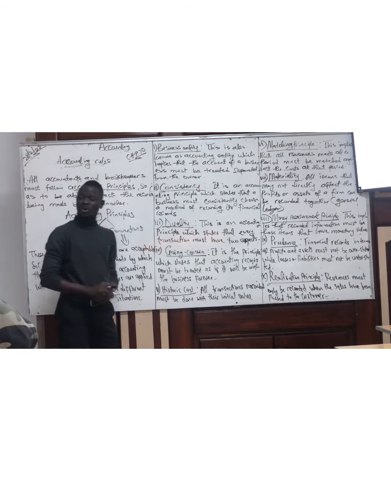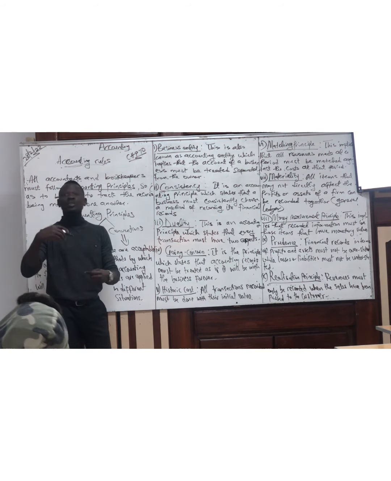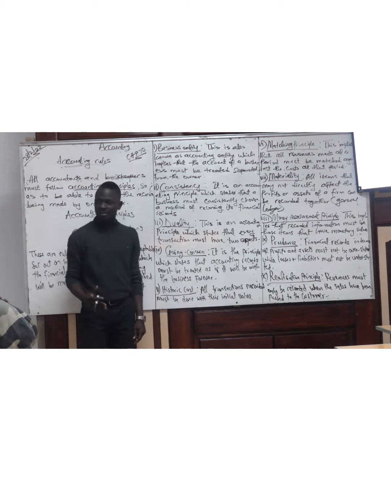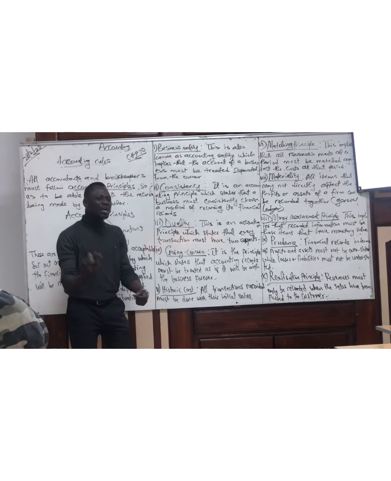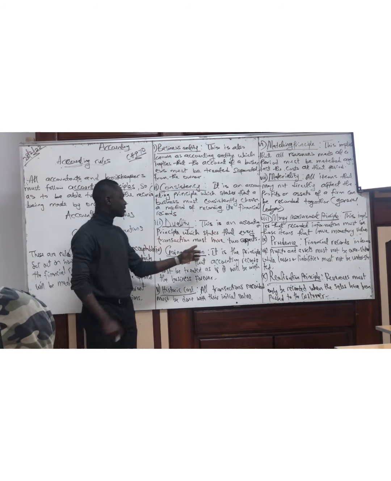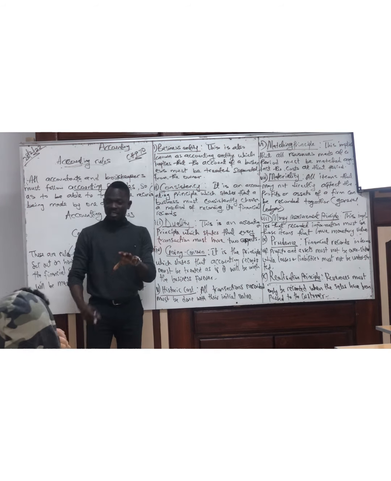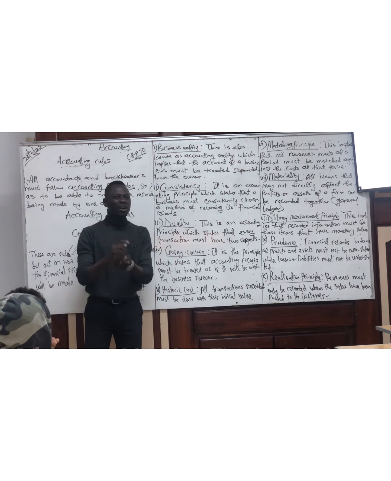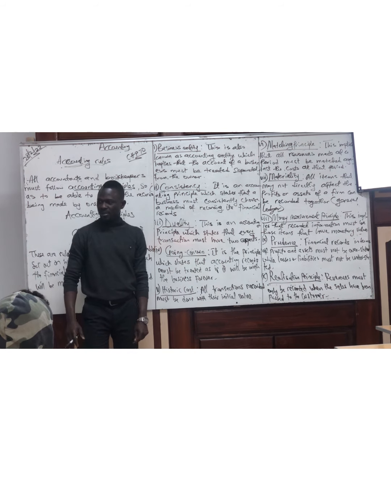Remember I told you about going concern. We said a business must be run as if it will last forever, it will not end. So in as much as you think that this business will last forever, then accounting principles should also what? Last forever. That is going concern. So whatever records you make as a business, it has to be made on the basis that the business will continue forever. Is it clear?